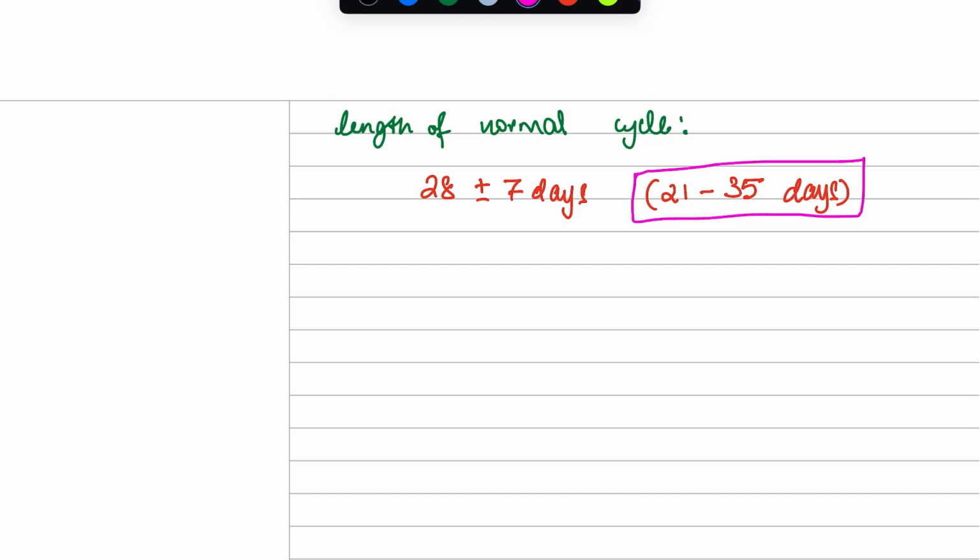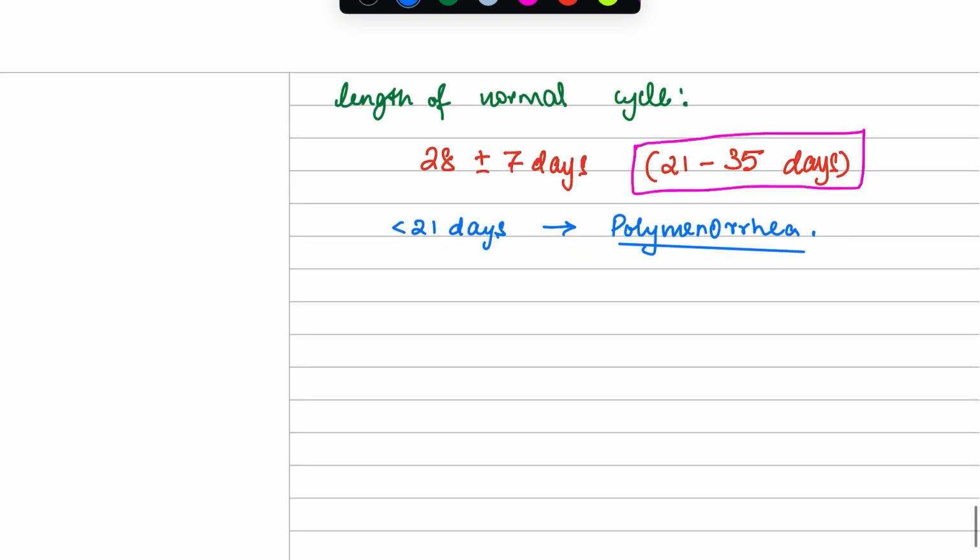Now what will be the abnormalities? If it takes place in less than 21 days, like the periods are very frequent, they get periods in 15 days or 20 days, then it is not normal, it is irregular. So what do we call this? This is known as polymenorrhea. I'm sorry, you have to memorize all of these. So less than 21 days is polymenorrhea.